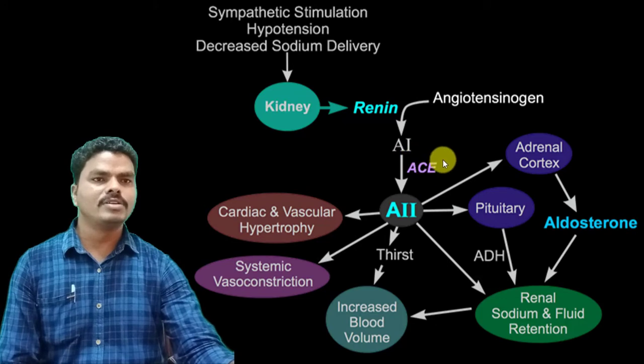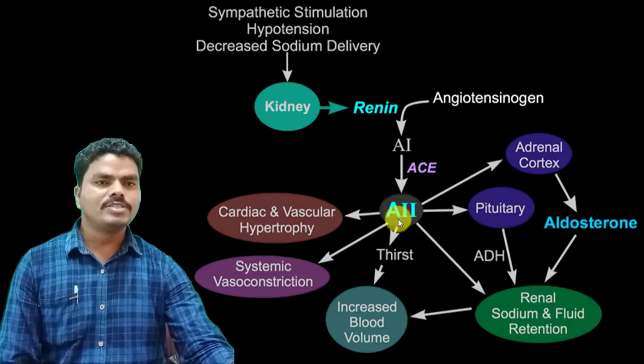This angiotensin converting enzyme is generally obtained from the lungs and kidney. The cells of lungs and kidney produce the angiotensin converting enzyme, and this will convert angiotensin I to angiotensin II. And this angiotensin II will act on angiotensin II receptors, AT1, AT2, AT3, and AT4.